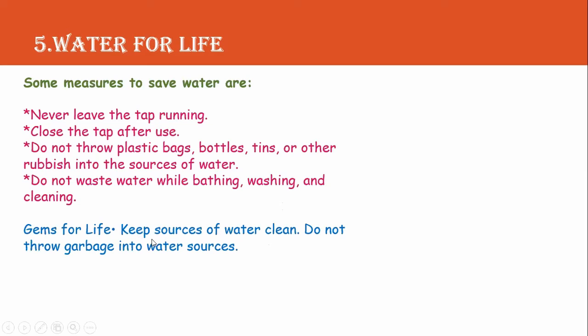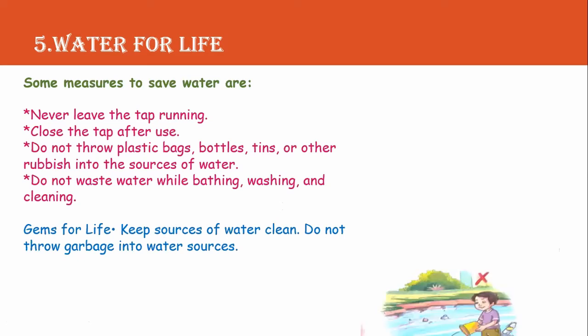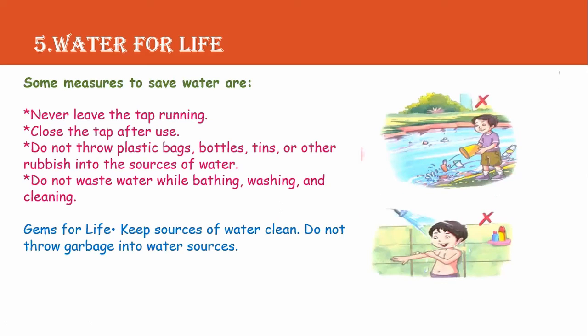So, gem for life: keep sources of water clean. So it is very important that we keep the sources of water clean. We should not throw garbage into water sources. We should make sure that the sources of water are always clean. We should not pollute it. And also remember to save water, as it is very essential for our daily life. So in this picture, we can see that a boy is throwing garbage. Okay, so it is not right. So using excessive water while bathing is also not correct. Okay, we should not waste water.